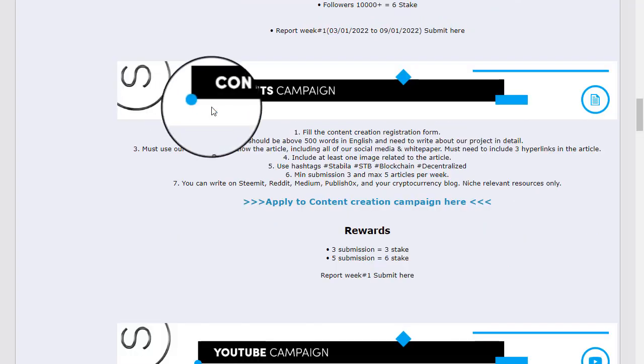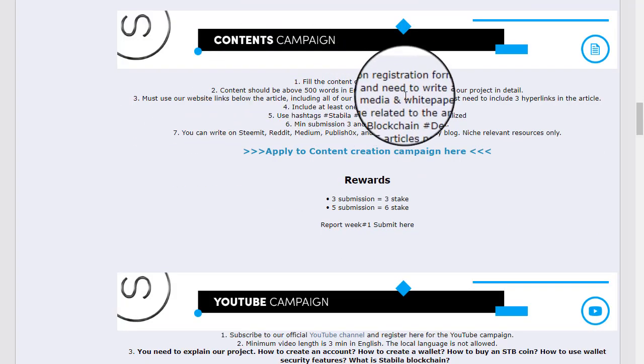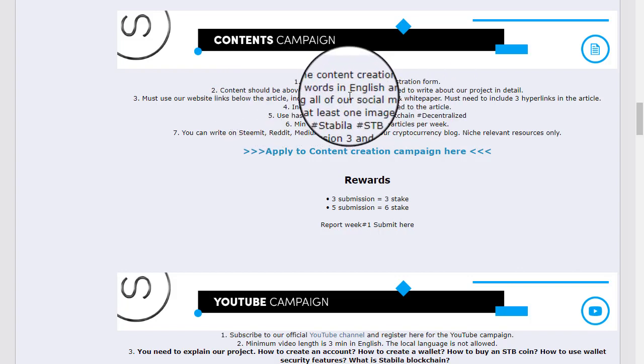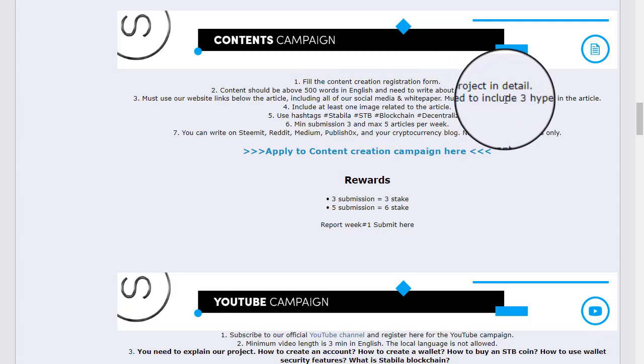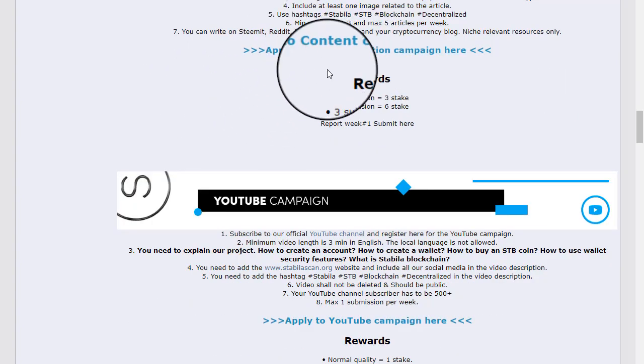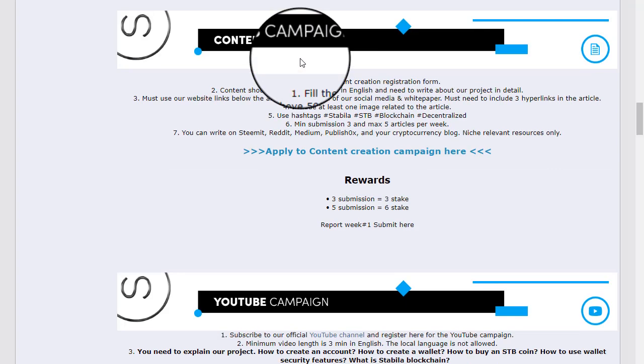So you can check the content campaign. Fill in the content creation registration form. Content should be above 500 words in English and needs to be written about our project in detail. They have an apply link for content creation. Simply click on this and submit your article link.